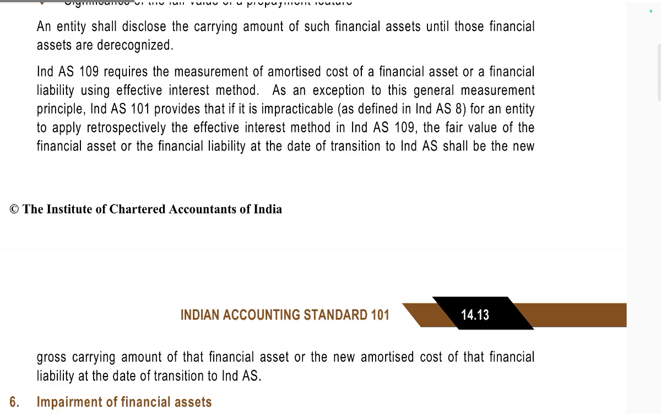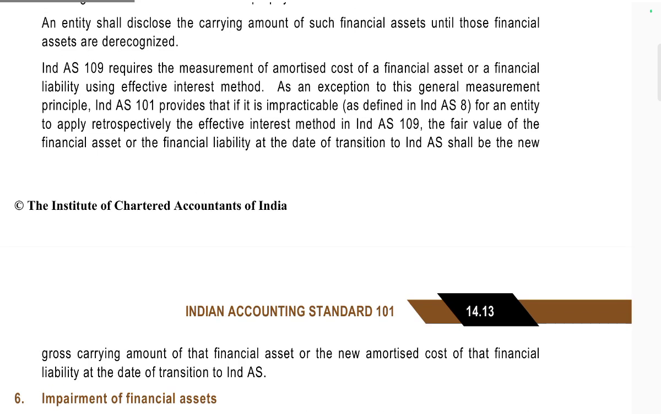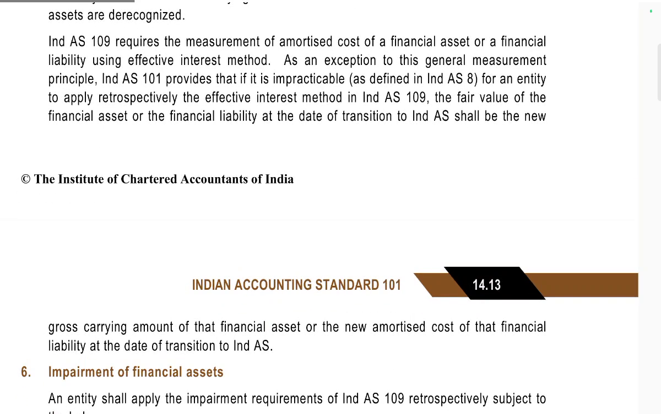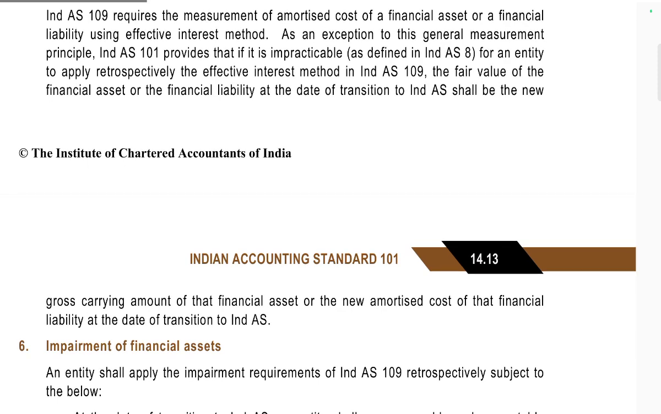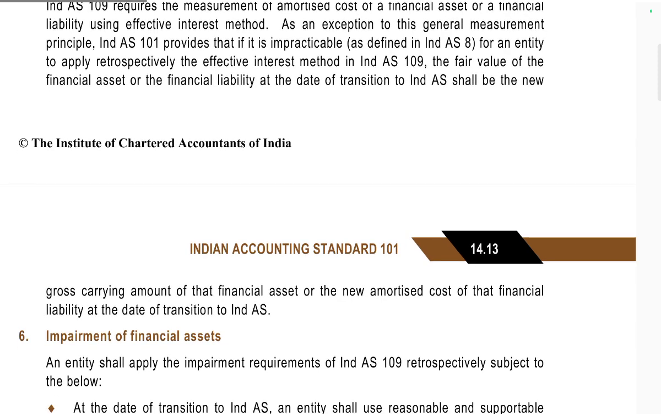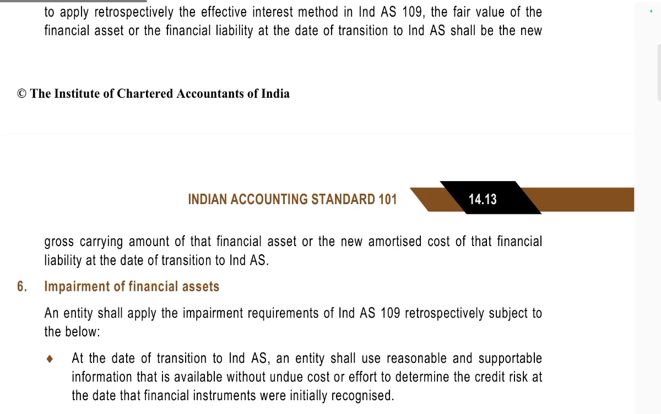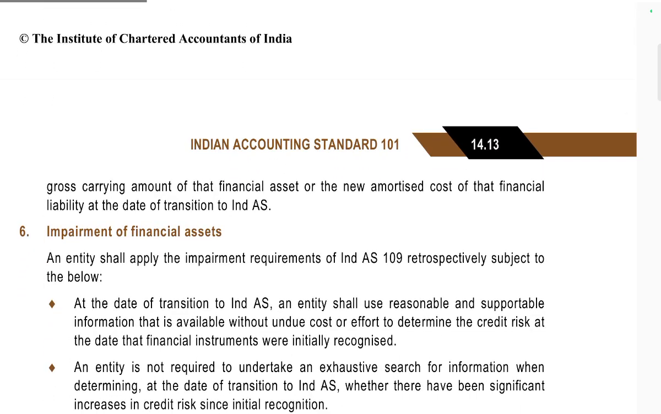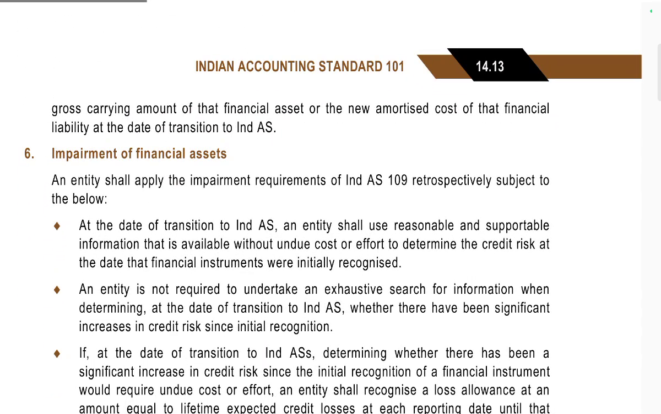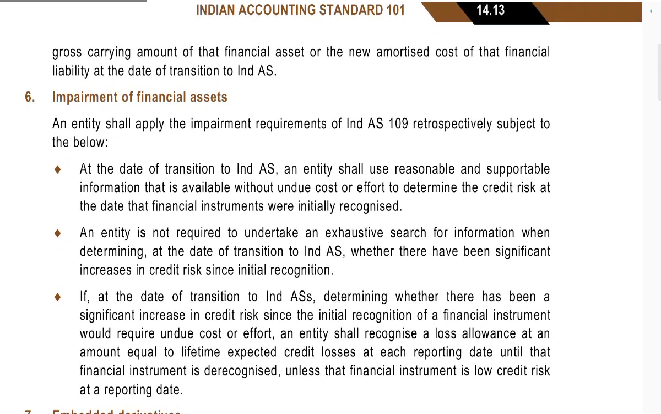Ind AS 109 requires measurement at amortized cost of financial assets and financial liabilities using the effective interest method. As an exemption to the general measurement principle, Ind AS 109 provides that if it is impracticable, as defined in Ind AS 8, for the entity to apply retrospectively the effective interest method, the fair value of the financial asset or financial liability at the date of transition to Ind AS shall be the new gross carrying amount of the financial asset and the new amortized cost of the financial liability at the date of transition to Ind AS.